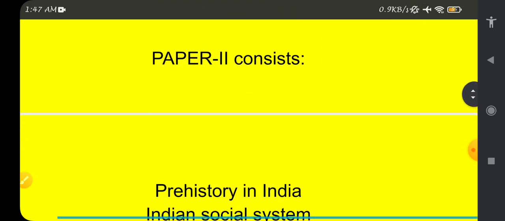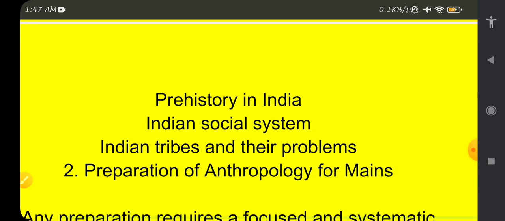Moving forward, paper 2 consists of prehistory in India. Every topic which we study in the ancient India book is present here, but in a more detailed manner, in the manner of anthropological evolution, the evolution of human behavior, human sciences, culture and civilization. In that manner, we are going to study prehistory from the Paleolithic to the Neolithic, and all the different stratifications of those phases.